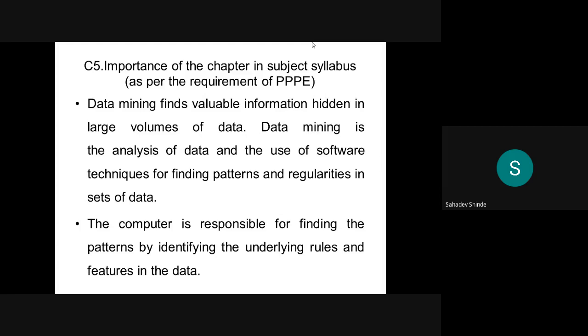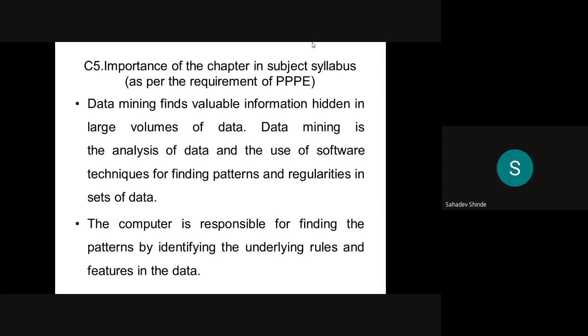All these concepts we are going to learn in this chapter, so this chapter is of very much importance in our subject syllabus. Once again I will explain this. Data mining finds valuable information hidden in large volumes of data, and data mining is the analysis of data and the use of software techniques for finding patterns and regularities in sets of data.